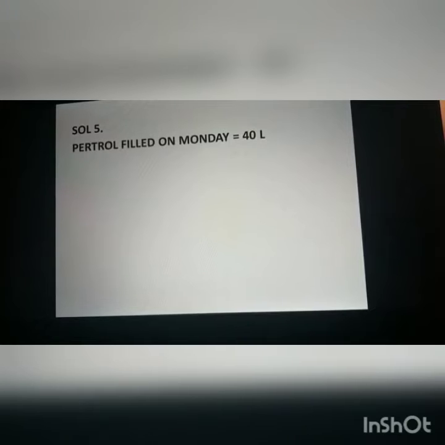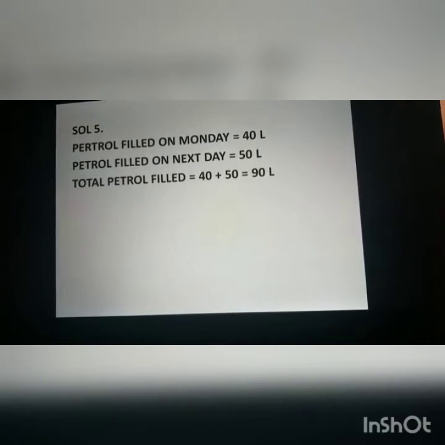Petrol filled on Monday is 40 liters, and on the next day 50 liters, as given in the question. So total petrol filled in the car is 40 plus 50, that is 90 liters.